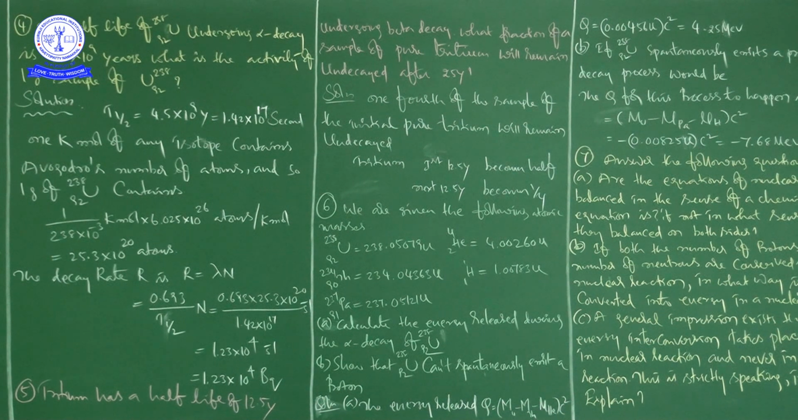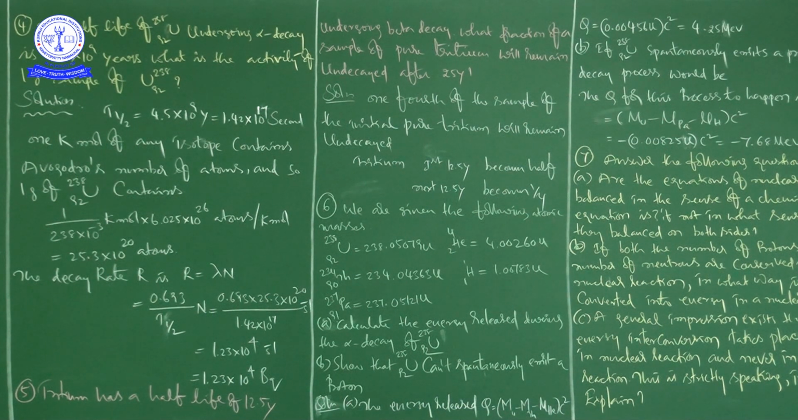So in the first 12.5 years it becomes half, and in the next 12.5 years it becomes 1 by 4th, right? First, 1 will become 1 by 2. Whatever it may be, 1 kg means half kg, and half kg means 1 by 4th kg. Suppose 1 gram means it is 1 by 2 gram and then 1 by 4th gram. So that's what I want to say.